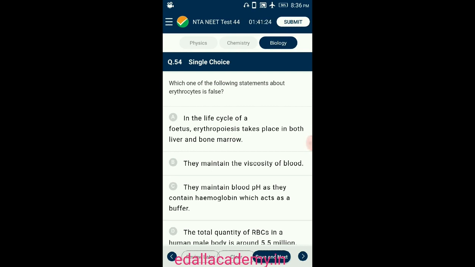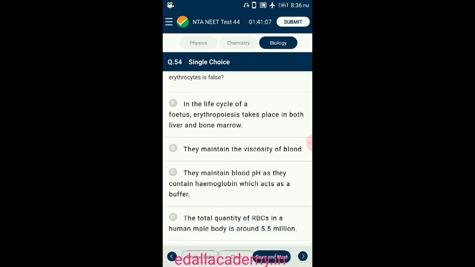These RBCs also tend to aggregate, thereby increasing the viscosity of blood. However, the quantity of RBC in blood is approximately 5.5 million per cubic mm of blood, in one tiny droplet of blood. So the answer for this question is option D. The total quantity of RBC in the human male body is not around 5.5 million.